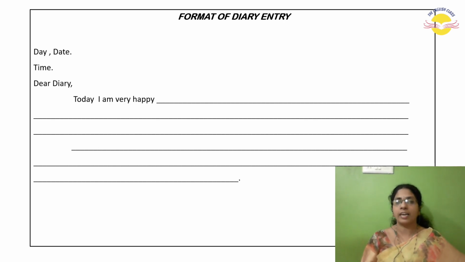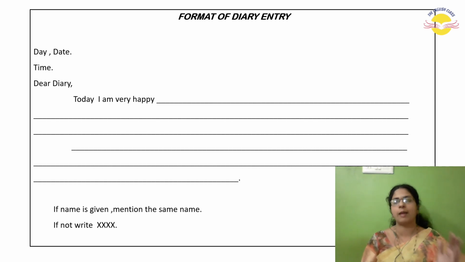At the end of the diary entry, again on the left hand side, if a name is given, mention the same name in the diary entry. In case the diary entry question comes from the textbook, some unit, and a name is given, for example the Murthy lesson, Narayana Murthy, you can write Murthy there. In the Wangari Maathai lesson, if they ask you to write your feelings about the day you won the Nobel Peace Prize as Wangari Maathai, you can write the Wangari Maathai name here.